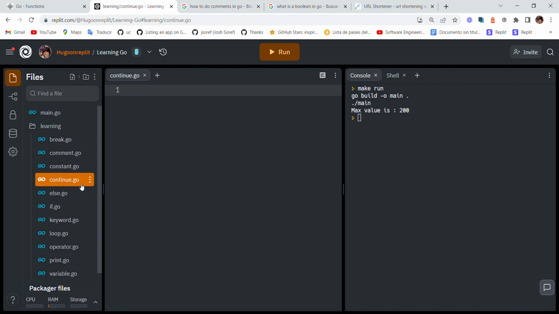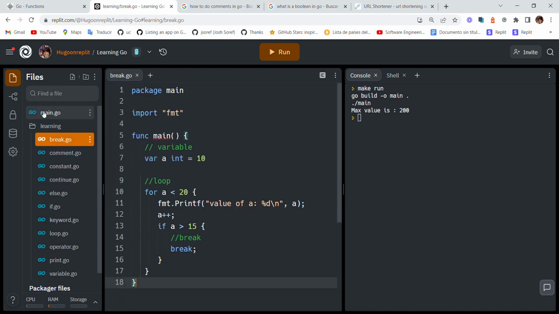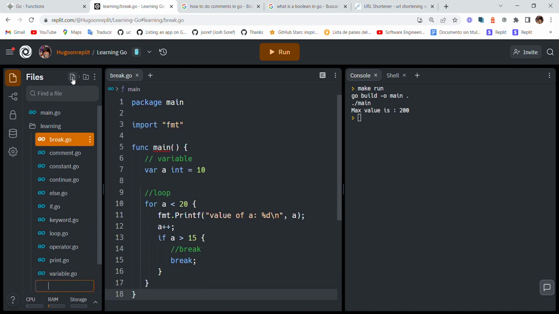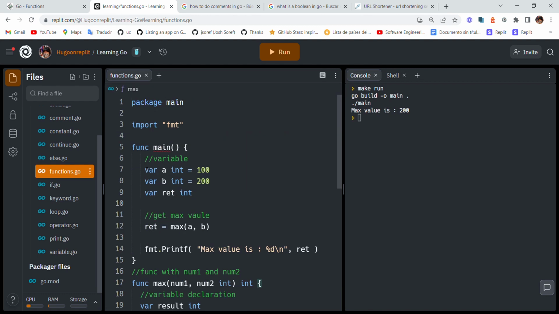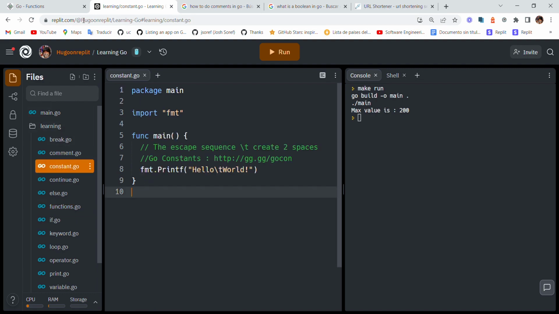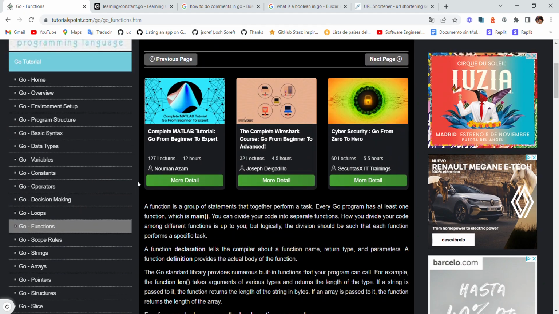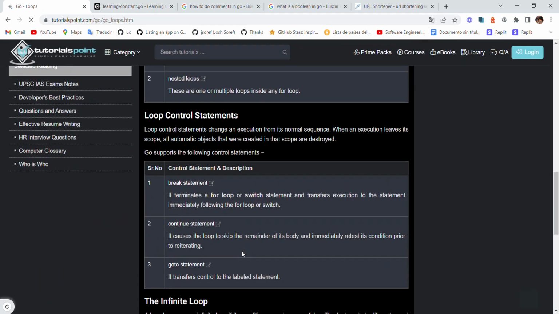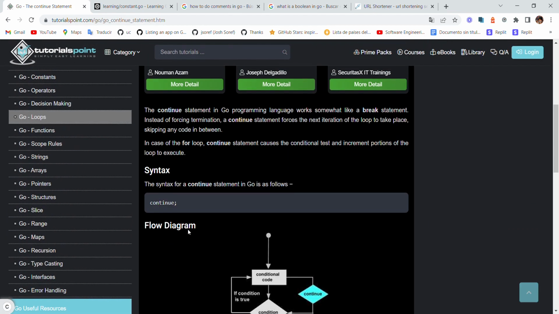Yo, where's the continue? No, I don't have the continue. Alright, I'll do that now. So these are functions. Alright, nice. We are actually doing very good. I missed the continue, which was on loops. I think, yep, continue. Just gonna copy this code.